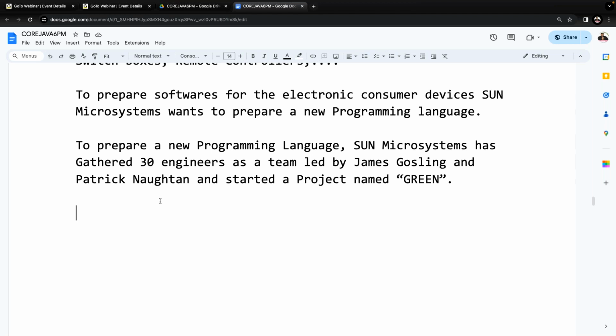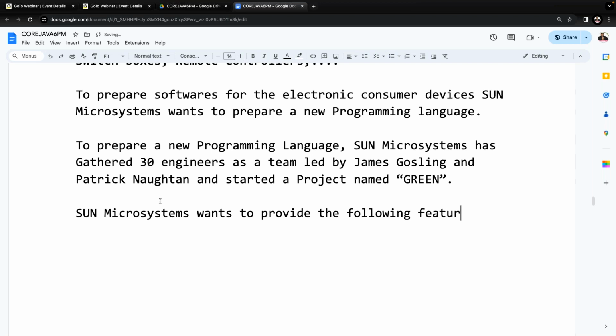Fine. After that, first of all, they want to have a plan. They want to have a paper plan of what features they want to include in their new programming language. What exactly are the features they want to prepare as part of this new programming language? First they want to have some idea. Once they have the idea, then they will start implementing the new programming language. Sun Microsystems wants to provide the following features in their new programming language.